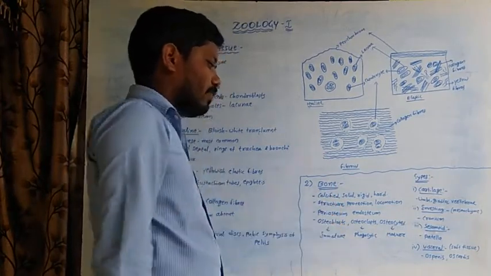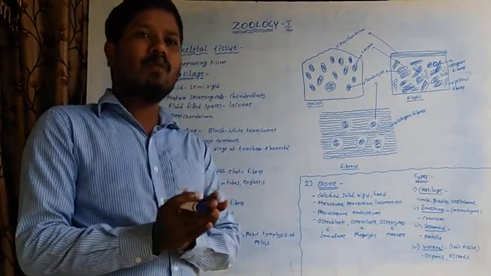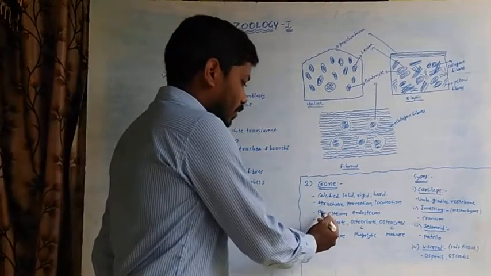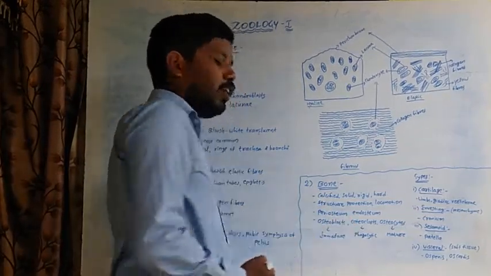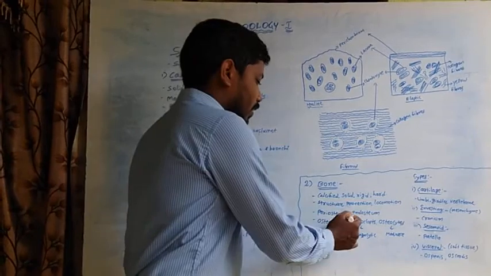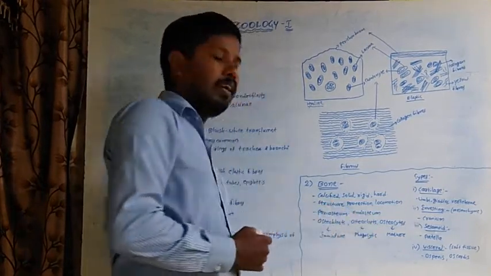The bone is covered by an outer sheath. The outer sheath is called periosteum. The inner sheath is called endosteum.